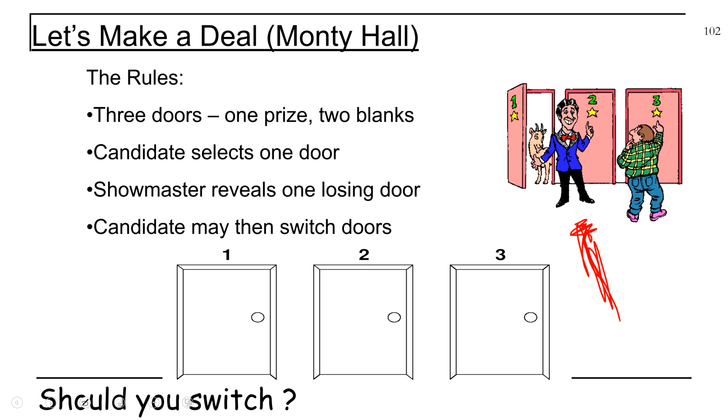Now there are 2 doors left. And the question is, do you want to switch or do you not want to switch? And people think, well, there's 2 doors left. It's a 50-50, so it doesn't matter if I switch or if I do switch. But actually it does matter. And the probability you win is greater if you actually switch. And it confuses people a lot. And it's a whole conditional probability issue. And we'll go through the math right now and work through the conditional probability.